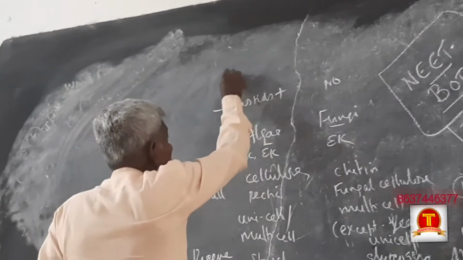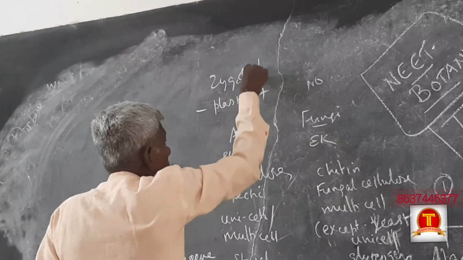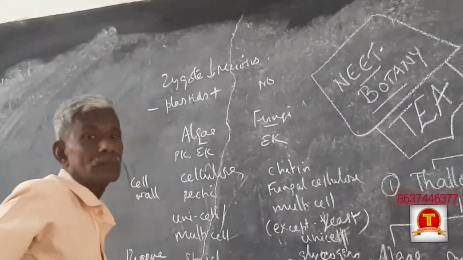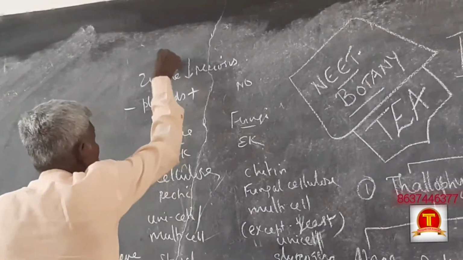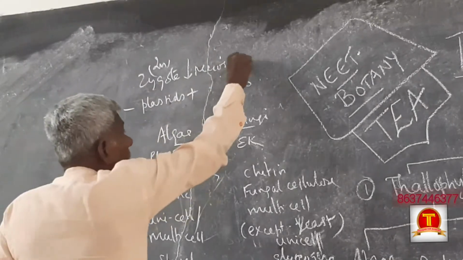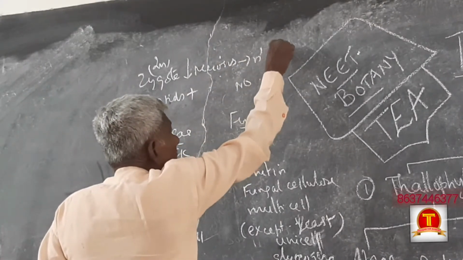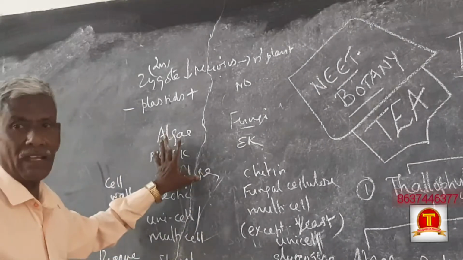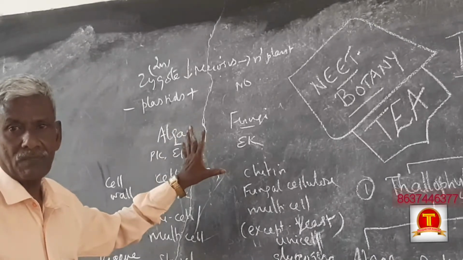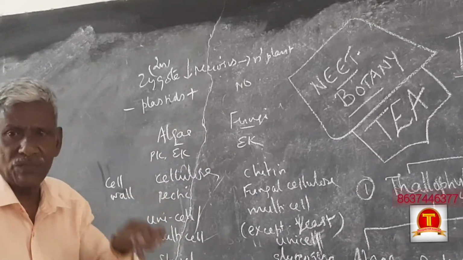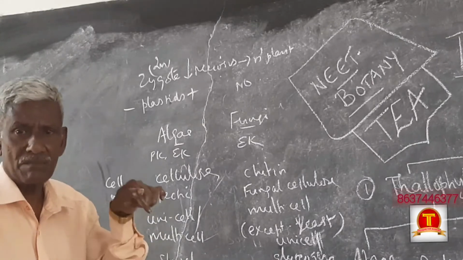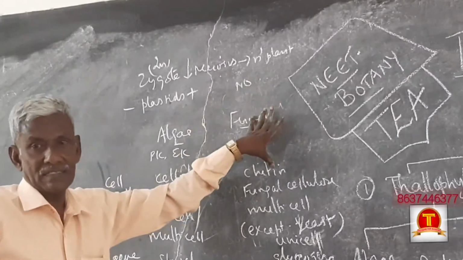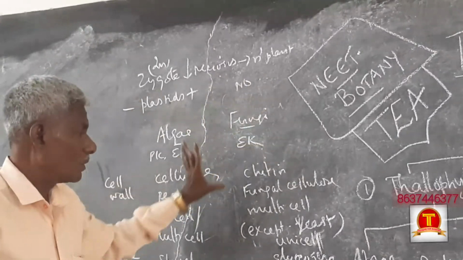And here the zygote undergoes meiosis. Usually the zygote is diploid and undergoes meiosis to form a haploid plant, because all algae are haploid. In the life cycle, the diploid zygote undergoes meiosis to form a haploid adult. Fungi are not like that. So these are the main differences.